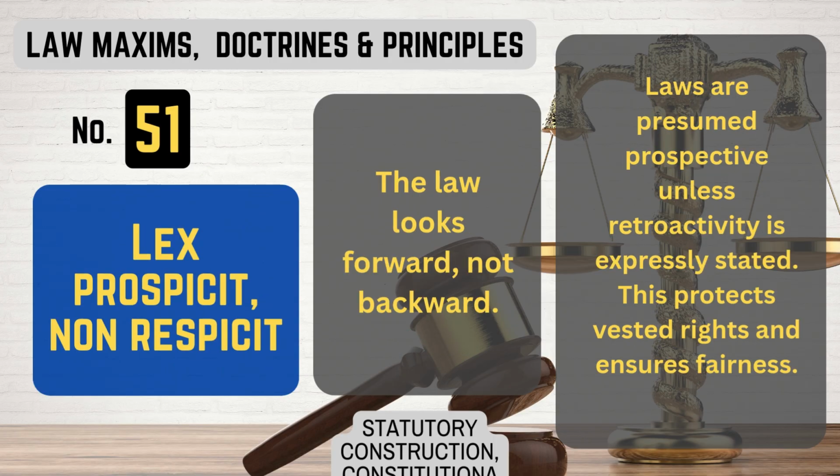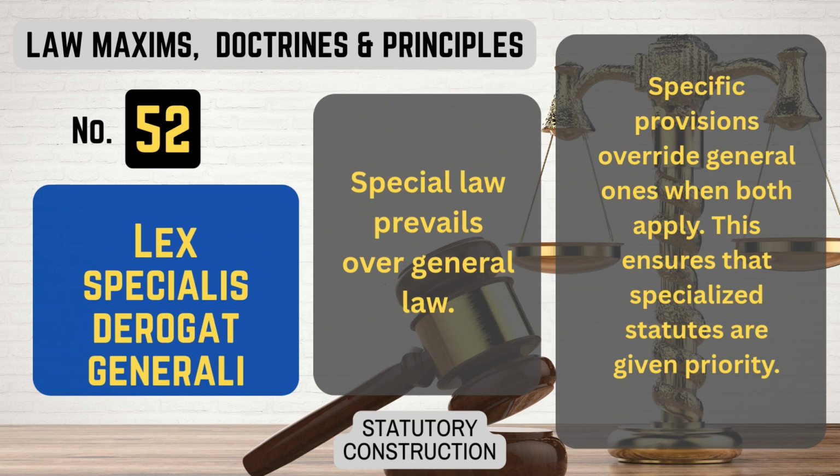Number 51. Lex prospicit, non respicit. What it means. The law looks forward, not backward. Laws are presumed prospective unless retroactivity is expressly stated. This protects vested rights and ensures fairness. That's lex prospicit, non respicit.